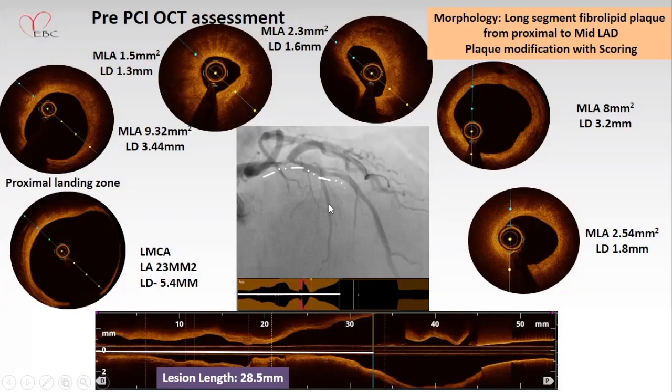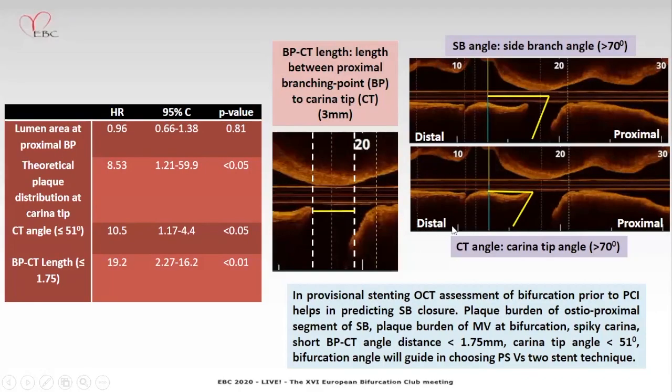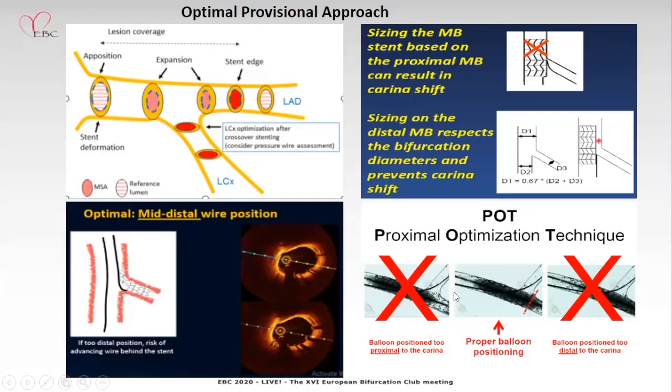So then we looked at the predictors of side branch closure. That is bifurcation point to carina tip length: if that is less than 1.75 mm, closure is more likely. The carina tip angle: if less than 51 degrees, again closure is more likely. And a spiky carina. Here there is no spiky carina, the angle is more than 70 degrees, and the bifurcation point to carina tip length is 3 mm. So closure is very unlikely. Once you do the stenting, for any side branch compromise, you can do the FFR, or you can do the imaging and see whether the side branch is compromised or not.